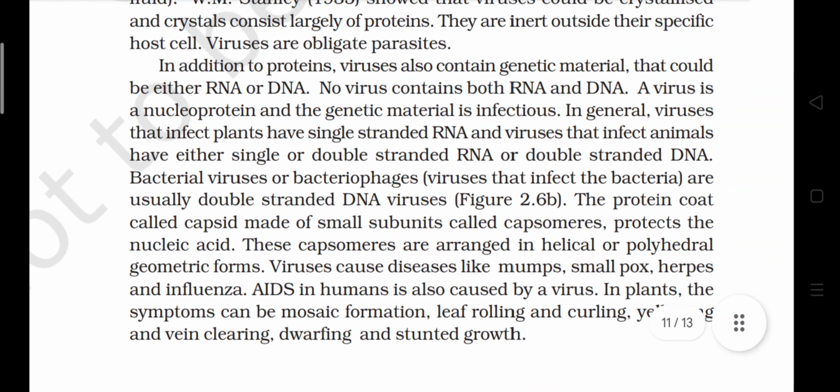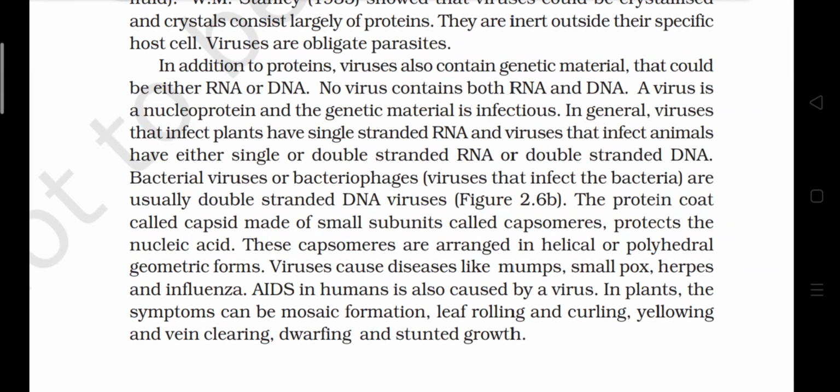In addition to protein, viruses also contain genetic material that could be either RNA or DNA. No virus contains both RNA and DNA. A virus is a nucleoprotein and the genetic material is infectious. In general, viruses that infect plants have single-stranded RNA, and viruses that infect animals have either single- or double-stranded RNA or double-stranded DNA. Bacterial viruses, or bacteriophages, which infect bacteria, are usually double-stranded DNA viruses.